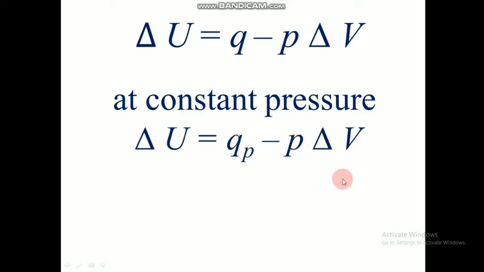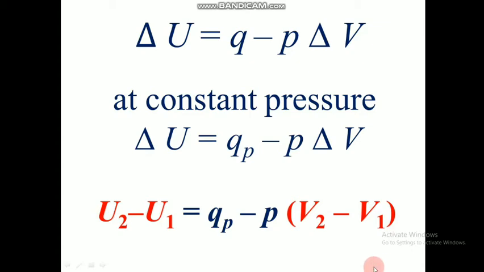Now we are going to expand this term to this form. Delta U is equal to U2 minus U1, final term minus initial term. That is the value of delta U, or the change in internal energy. One more term which we can expand is delta V. V2 minus V1 is the value of delta V, as you all know. So we substituted that here.